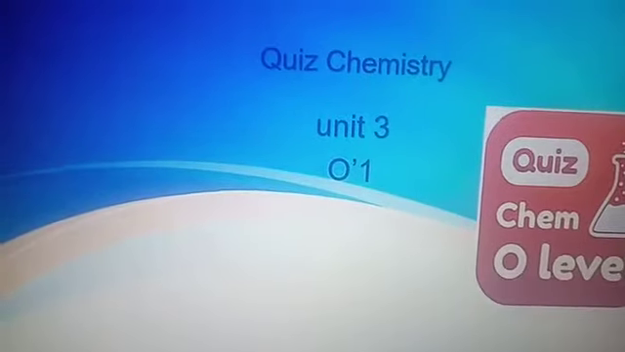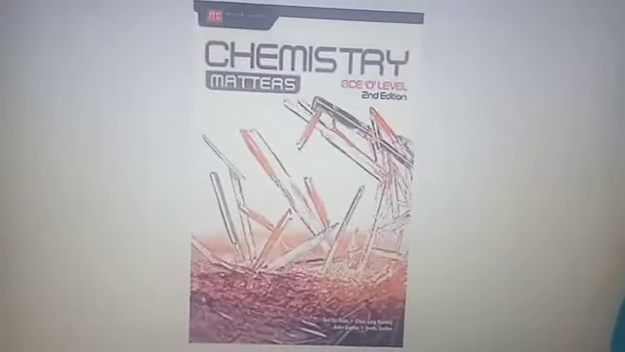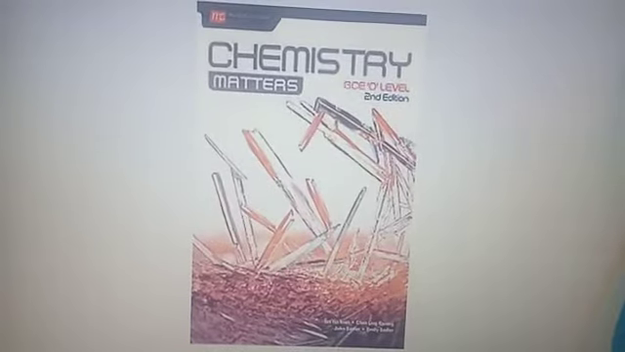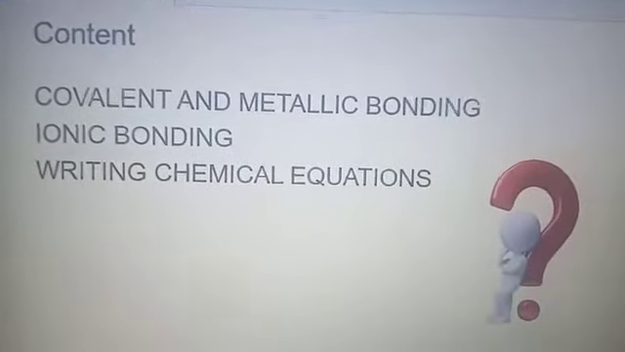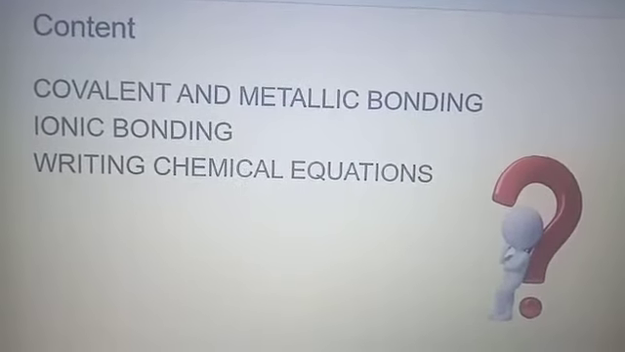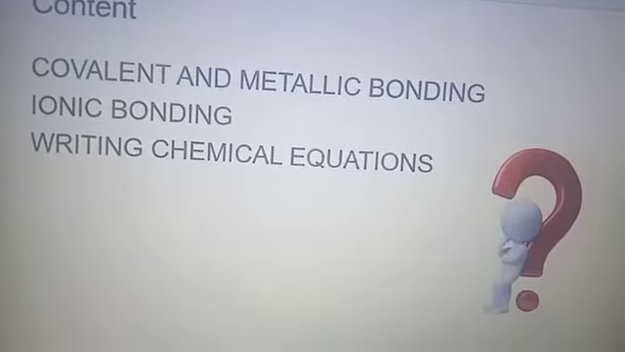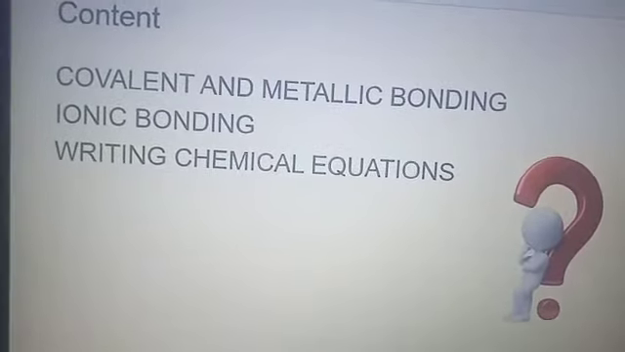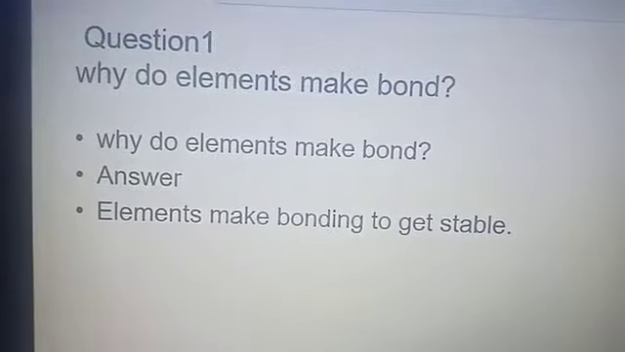Today I am going to present quiz question unit 3 for O'1. This is the book title Chemistry Matters, which is an endorsed book. The content of the quiz, the chapter from which the quiz is being made, is covalent and metallic bonding, ionic bonding, and writing chemical equations. Now we will proceed with the questions.